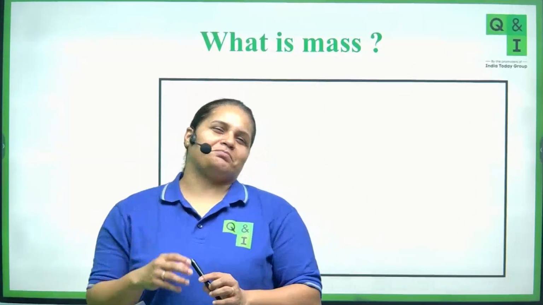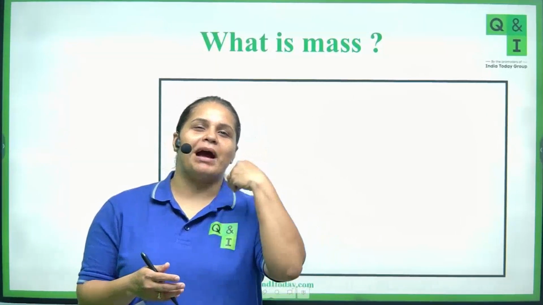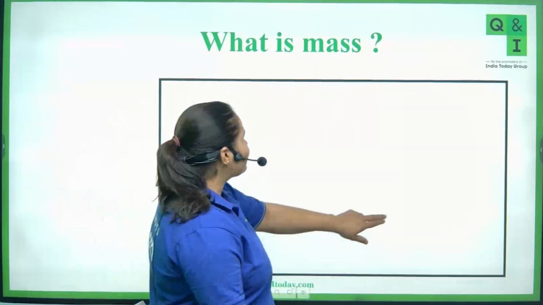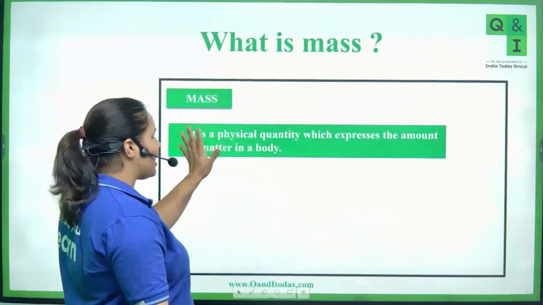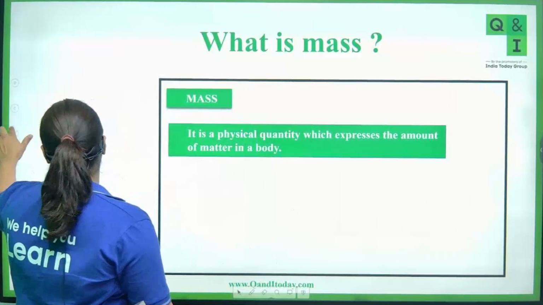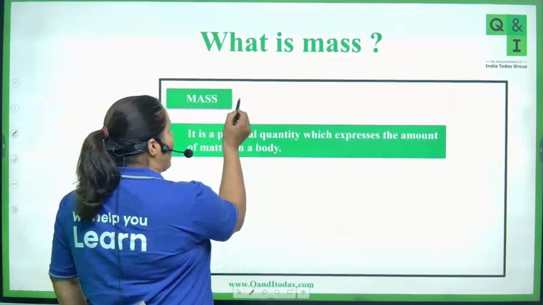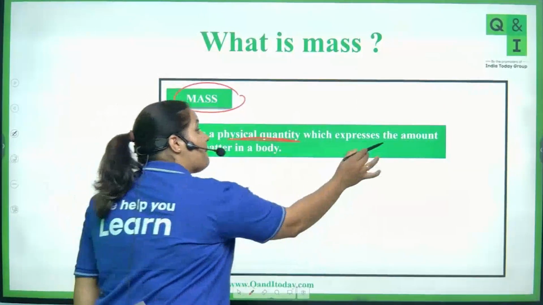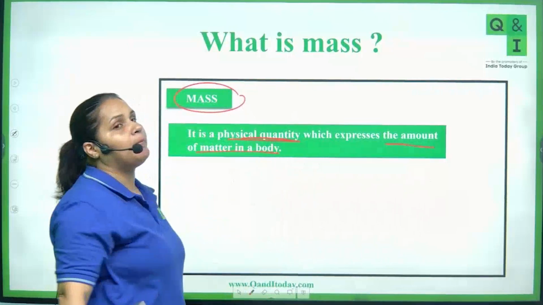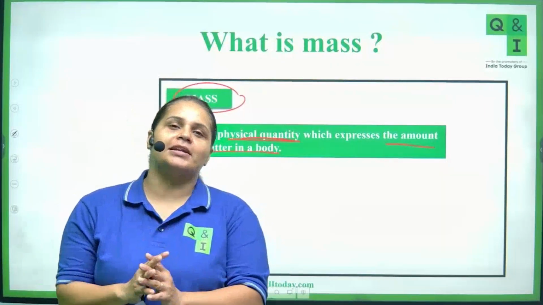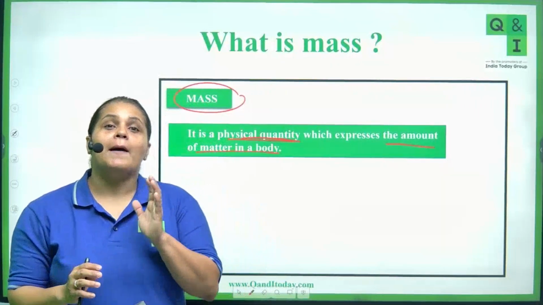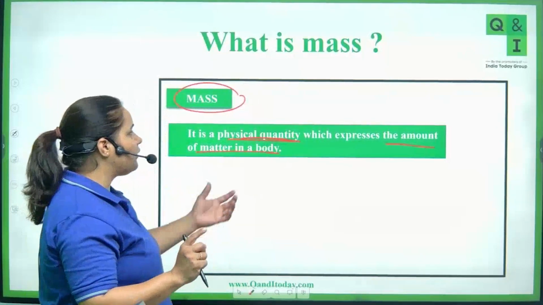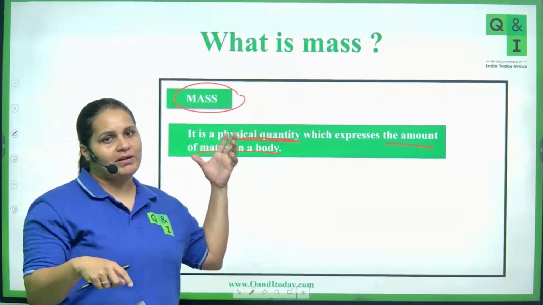Okay, so I just want to see how much matter is present in my substance, and that is the mass, right? That is the mass. It is a physical quantity, right? Mass is a physical quantity which expresses the amount of matter in a body. How much matter is present in a body is shown by mass, which we measure in terms of mass. So do remember, if you don't know the exact definition, please note it down.